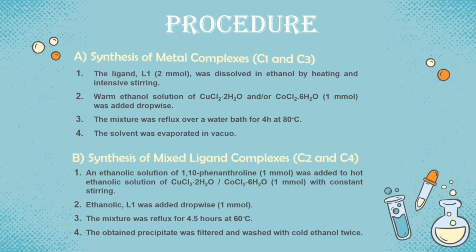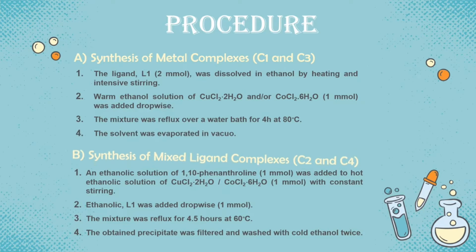For synthesis of metal complexes C1 and C3, ligand L1 was dissolved in ethanol by heating and intensive stirring. Warm ethanol solution of copper(II) chloride dihydrate or cobalt(II) chloride hexahydrate was added dropwise. The mixture was refluxed over a water bath for 4 hours at 80 degrees Celsius. Then the solvent was evaporated in vacuum.